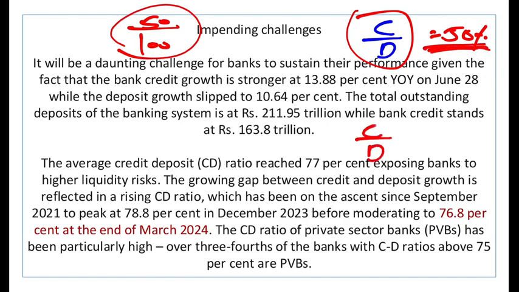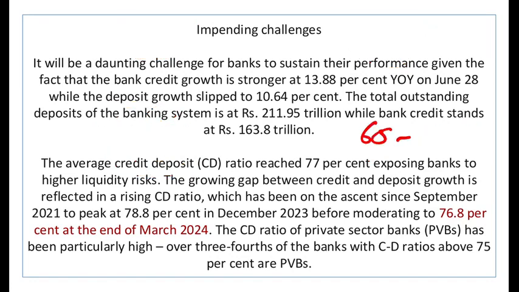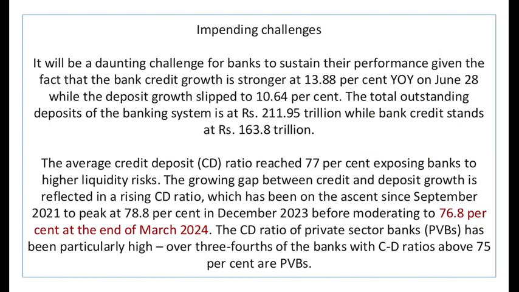If I say, let's say for a bank, the CD ratio is 95%. Is it good? No, it is also not good, because if 100 rupees are coming into a bank and it is giving 95 rupees as a loan, then the bank is again vulnerable, very risky. There has to be money. So there is no guideline by the RBI, but experts say that a 65 to 75% CD ratio is good. It should be somewhere between 65 to 75%. Some experts also say it could be between 70 to 75, but you get my point. It should not be too low. It should not be too high. So the CD ratio in the banks is now 77%.